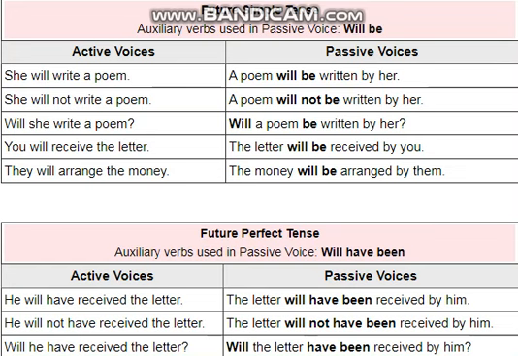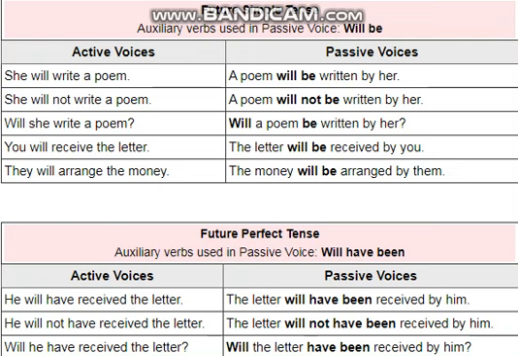In future perfect tense, you know that it already has the third form of verb in it, so there is no confusion regarding the third form of verb. Which helping verb would be used in future perfect tense in passive voice? It would also take the helping verb from the next tense, which is will have been. Will have been is the helping verb of future perfect continuous tense, so it would take the helping verb from there. So we apply this helping verb in passive voice sentences, will have been.